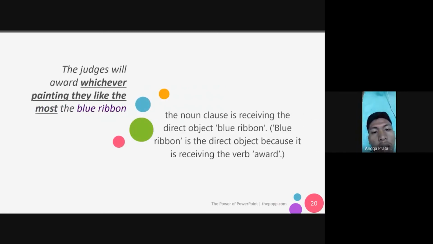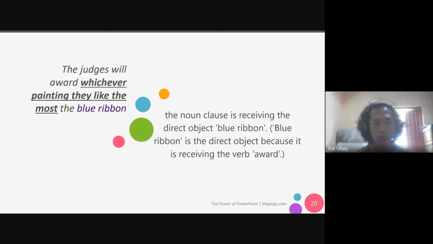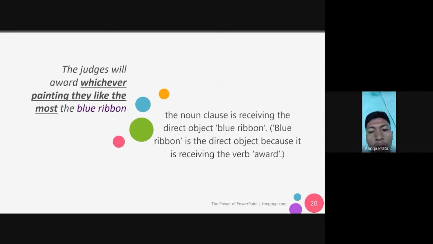"The judges will award whatever pointing the blue ribbon." The noun clause receives the direct object blue ribbon. Blue ribbon is the direct object because it is receiving the verb.